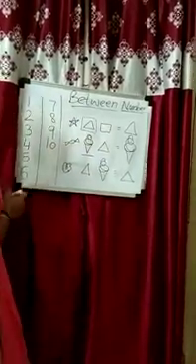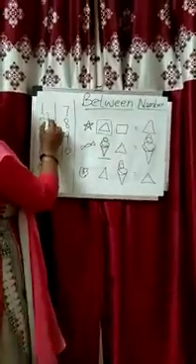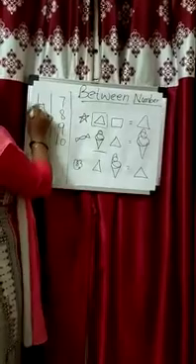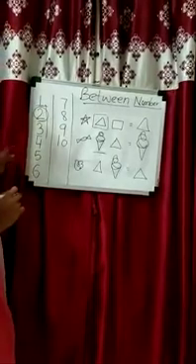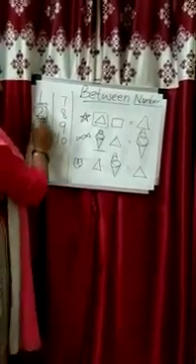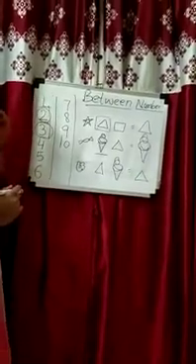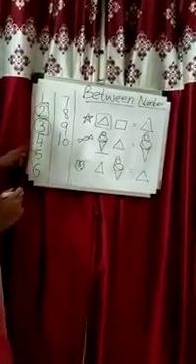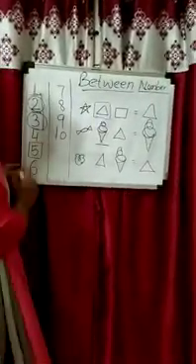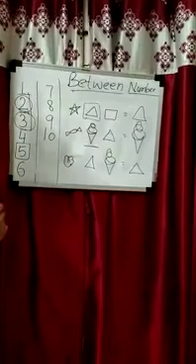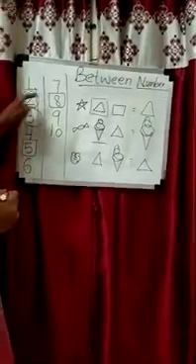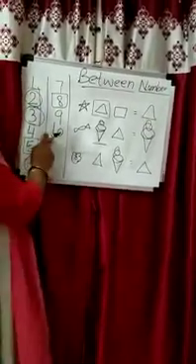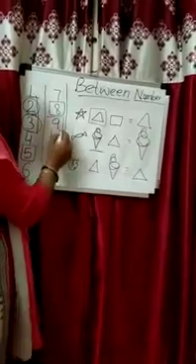Now kids, here we learn between numbers. Between 1 and 3, which number is middle? Number 2. And between 2 and 4, the middle number is 3. Between 4 and 6, the number between is 5. And between 7 and 9, the number between is 8. And between 8 and 10, the number between is 9.